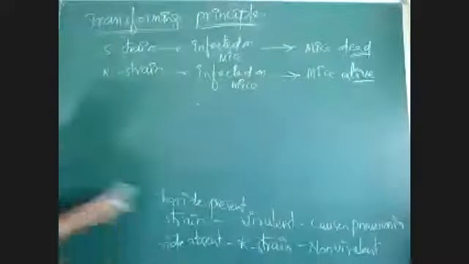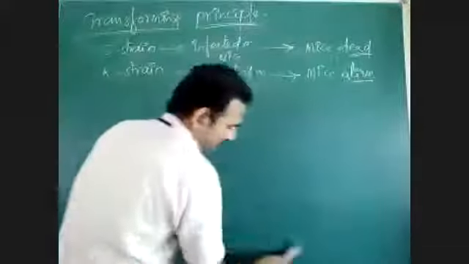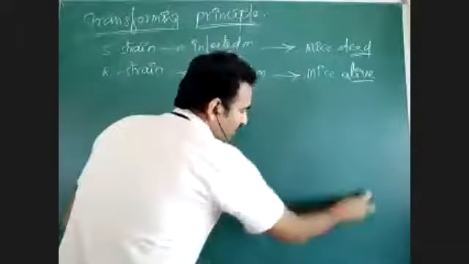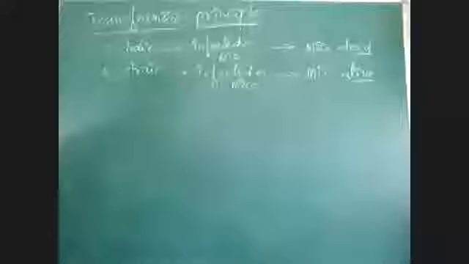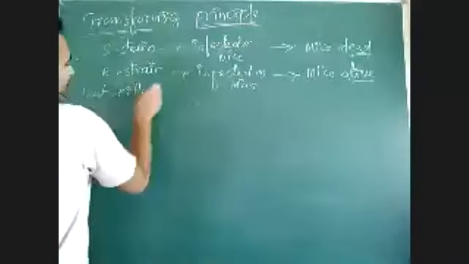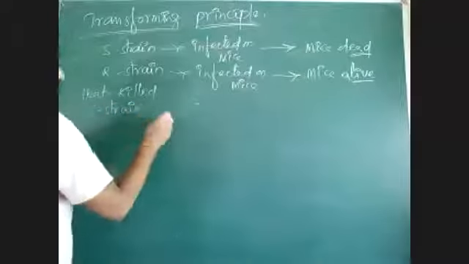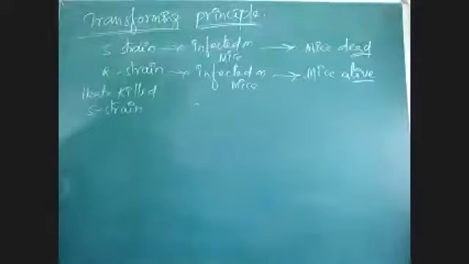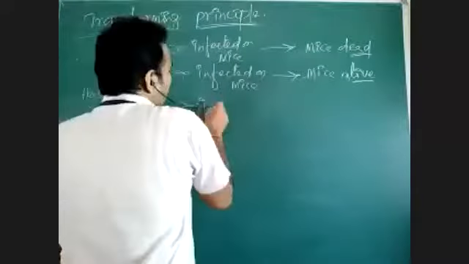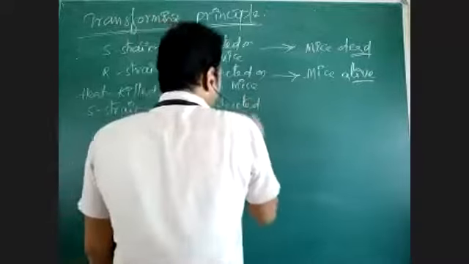Then, to find the characteristic feature of the S strain, he made a heat-killed S strain. That heat-killed S strain he also infected on mice. The S strain is a virulent strain, but he killed its virulence by heat, and the heat-killed S strain bacteria he infected on mice.